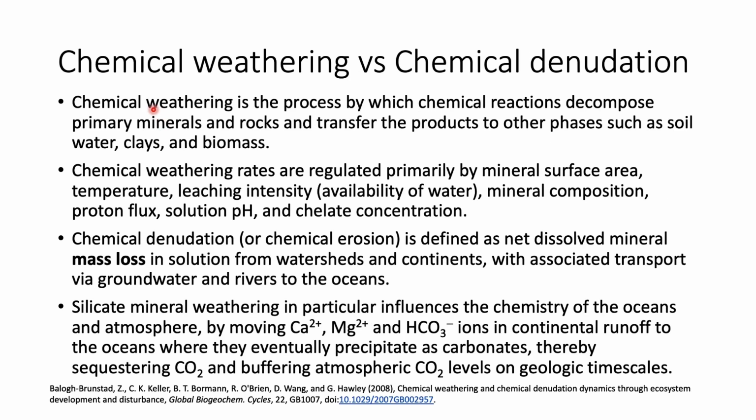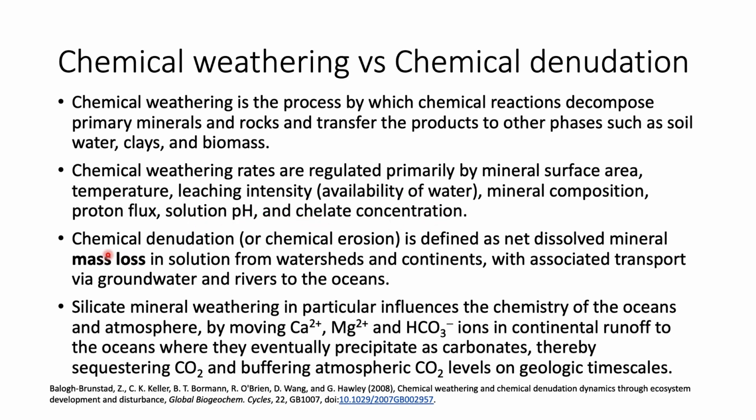Let us look at a small comparison between chemical weathering and chemical denudation. Chemical weathering is a process by which chemical reactions decompose primary minerals and rocks and transfer the products to other phases such as soil, water, clays and biomass. Chemical weathering rates are regulated primarily by mineral surface area, temperature, leaching intensity, that means the availability of water, mineral composition, proton flux, solution pH and chelate concentration.